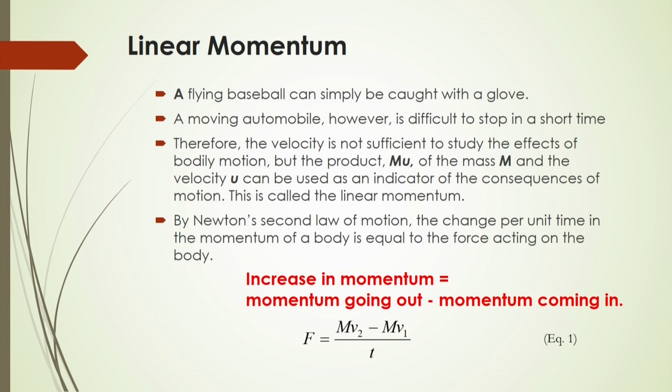Now, if this momentum changes over a short period of time t, the increase or decrease of momentum will be equal to the momentum going out minus the momentum coming in, that is, the increment per unit time.